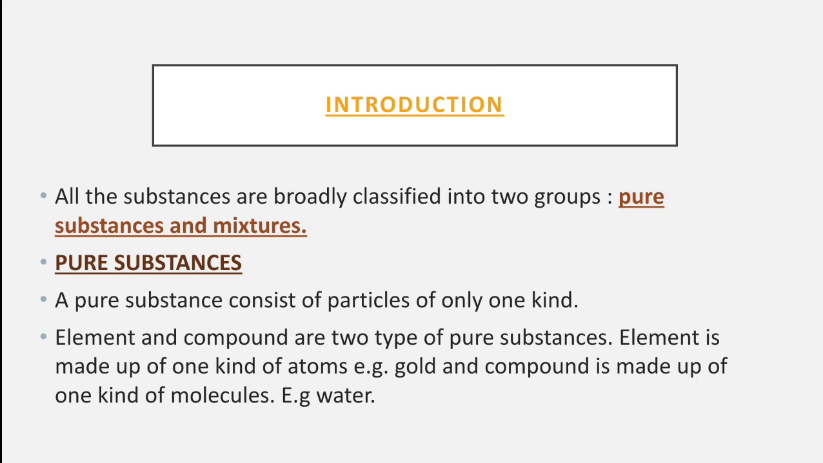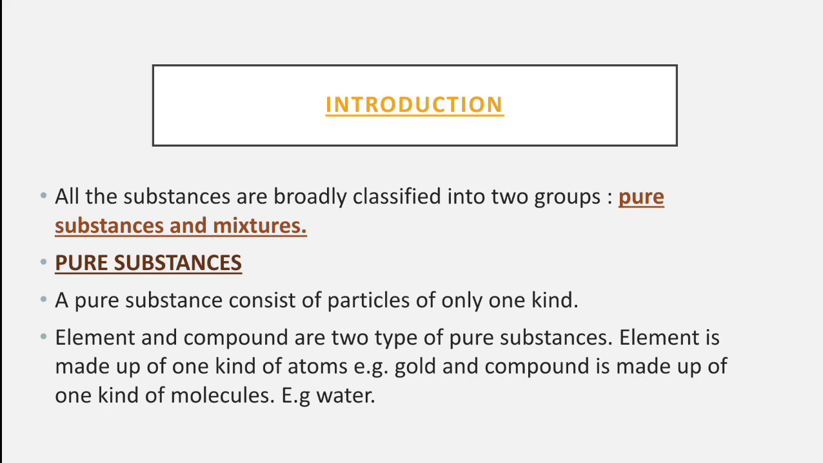So, what are pure substances? A pure substance consists of particles of only one kind. And these pure substances we have already discussed in the previous lessons. What are the 2 main pure substances? Elements and compounds. We have already studied about these 2. Elements and compounds are 2 types of pure substances.